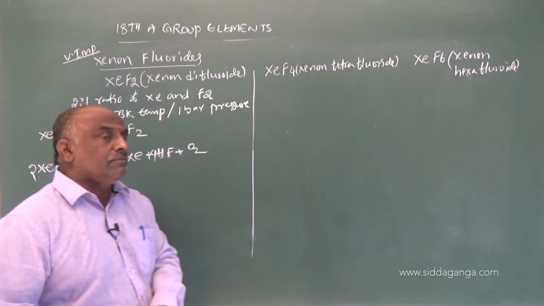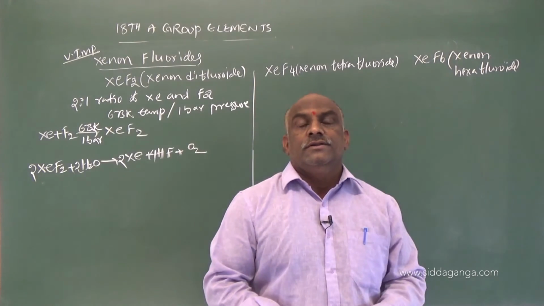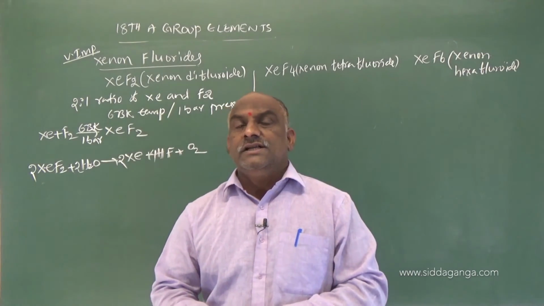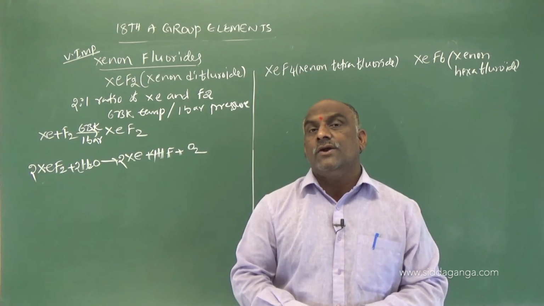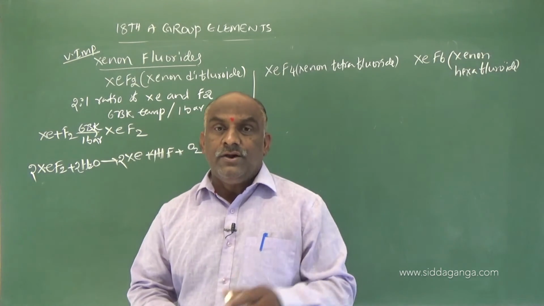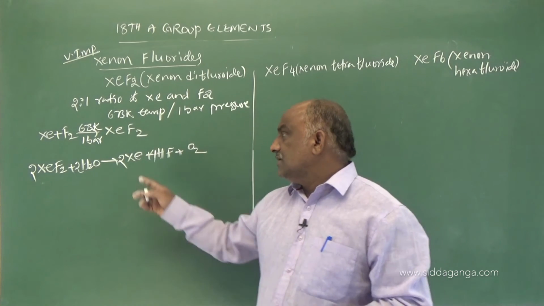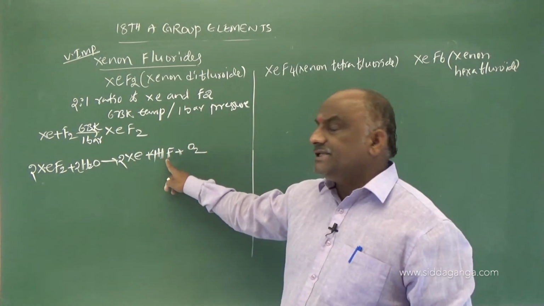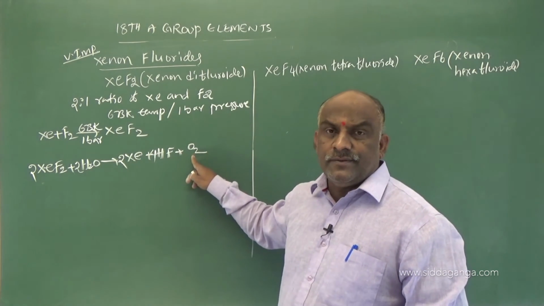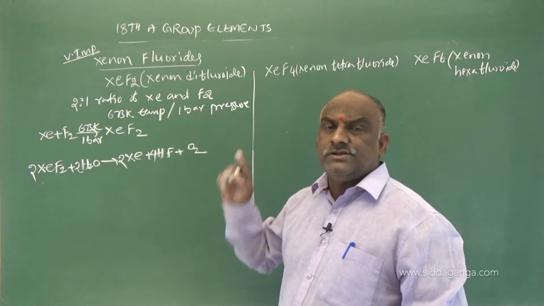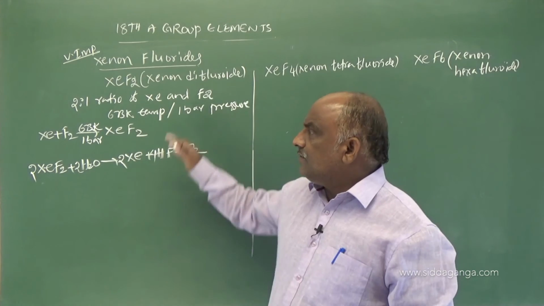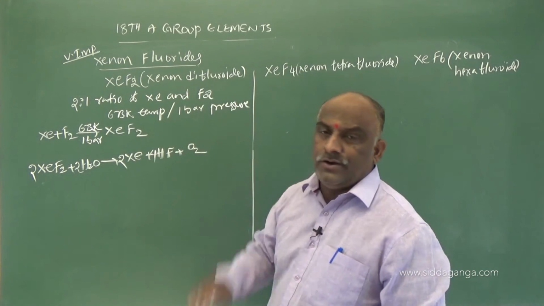Clear? So, xenon difluoride is readily hydrolyzed to produce xenon and HF and liberate oxygen. What gas is liberated here? Oxygen gas is liberated. And what will be the shape of the molecule?